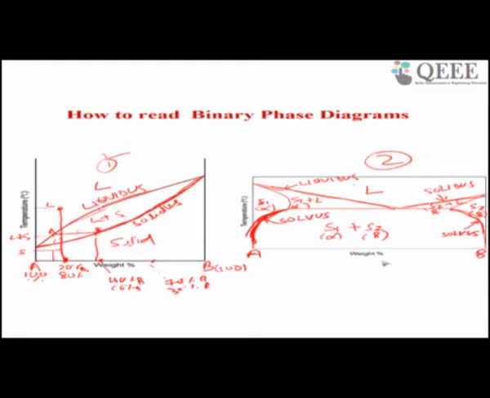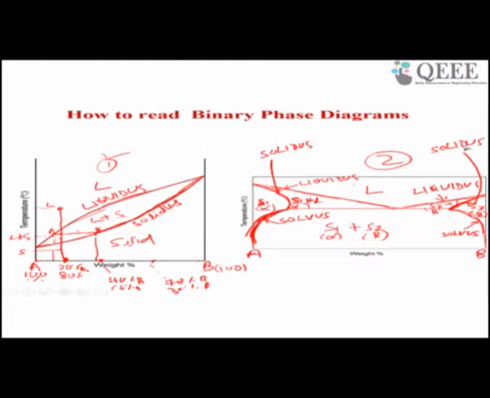So now we saw in this phase diagram we have the liquidus line, which differentiates between liquid and solid plus liquid. And what is the solidus line? The solidus line differentiates between a solid and the solid plus liquid phase. So which is that line? This line differentiates between solid and solid plus liquid phase. So this line is your solidus. Similarly, here this line is your solidus.